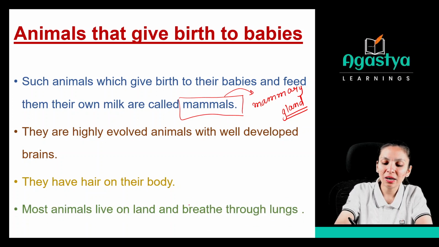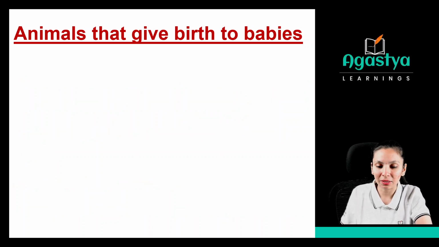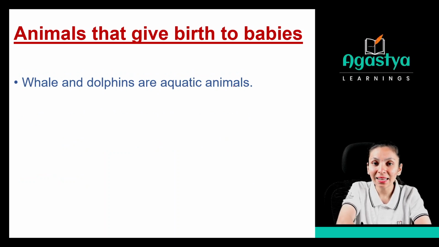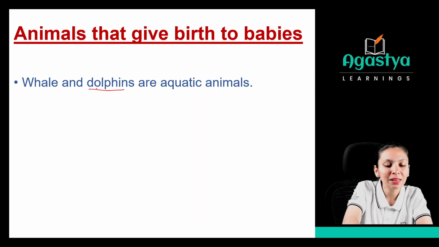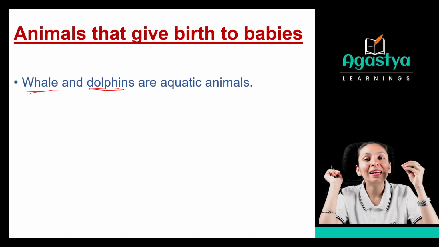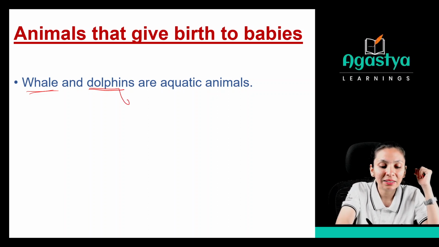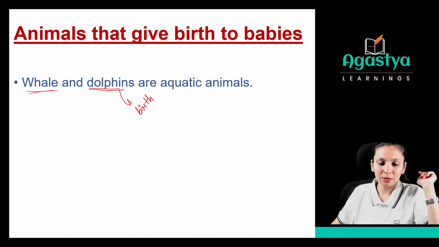Most of the animals live on land and breathe through their lungs. That is a characteristic of reproducing by giving birth. Whales and dolphins are aquatic animals. See, these are aquatic animals which give birth to their babies. Although they are aquatic, they give birth to their babies. So, what are the examples? Whales and dolphins. As you know, most fishes lay eggs. But whales and dolphins give birth. Okay, remember this part. That is the exception. And whenever you find an exception, that is important.